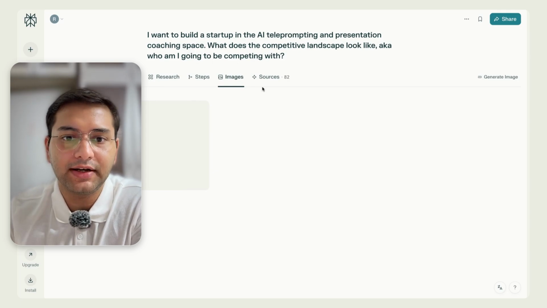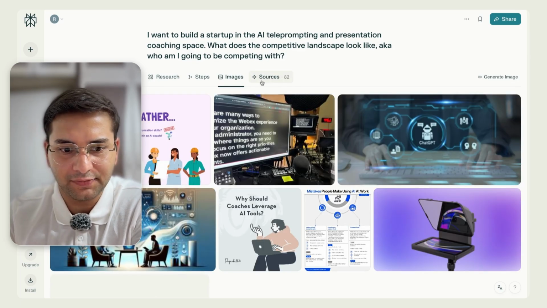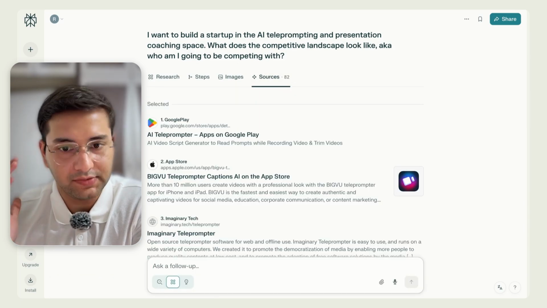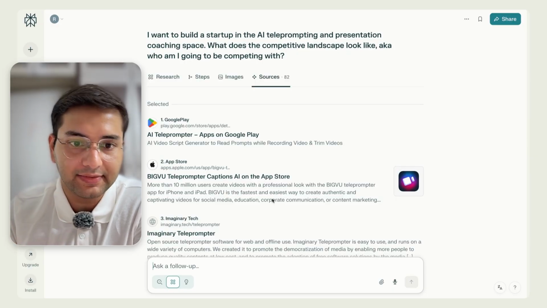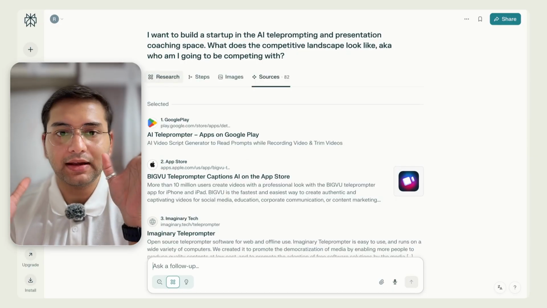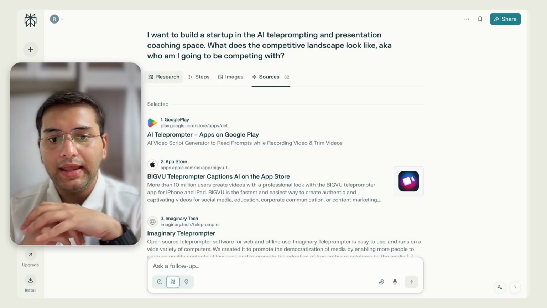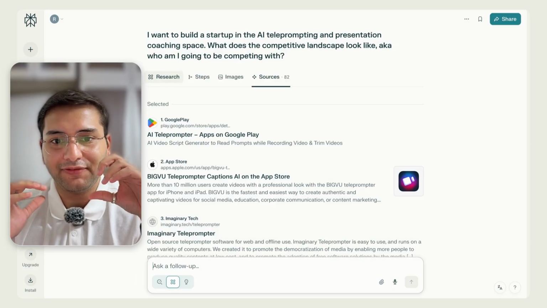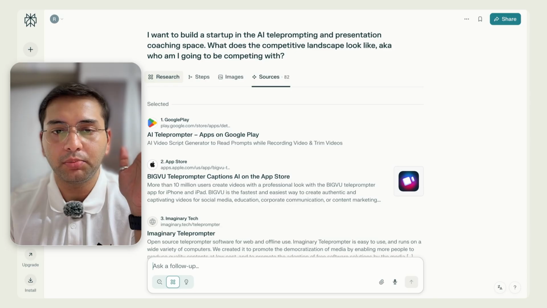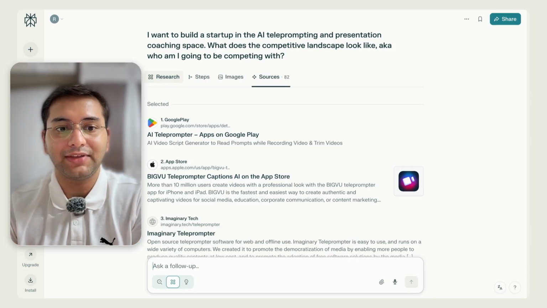Then images, if it generated any images. I think these are just fetched from the websites. Then if you just want a comprehensive list of the sources, it gives us that as well, which is really nice. We can double check all of these sources. This is what I really like about these AI tools overall: they give the sources from where they are fetching this information. So if you want to go back, double check, or dive deeper into a particular bit of information, we always have that option.